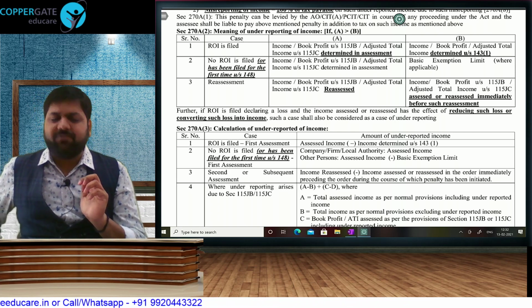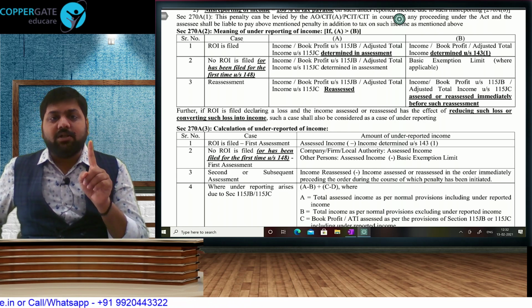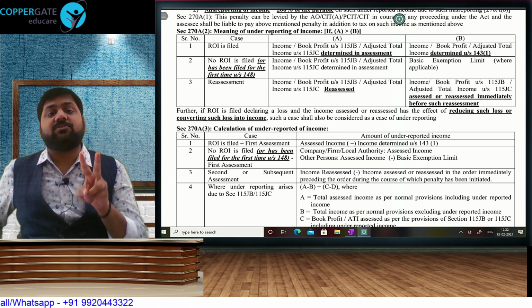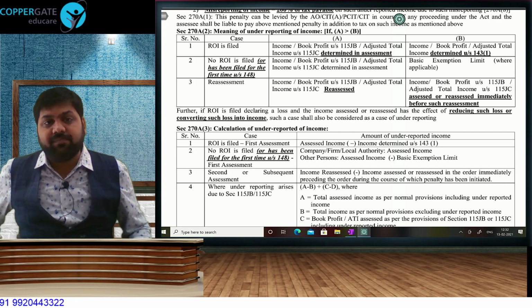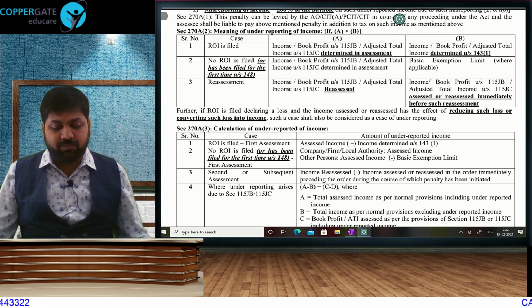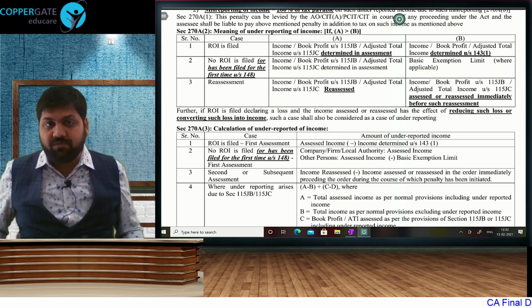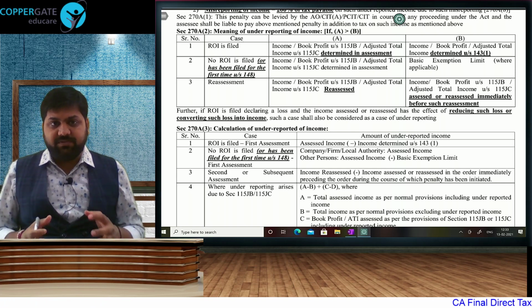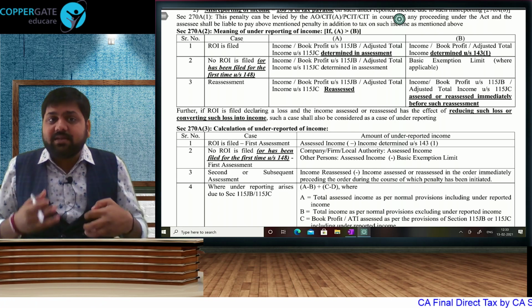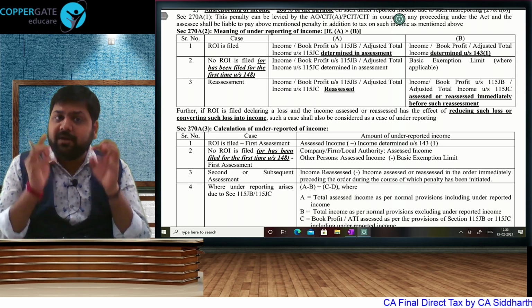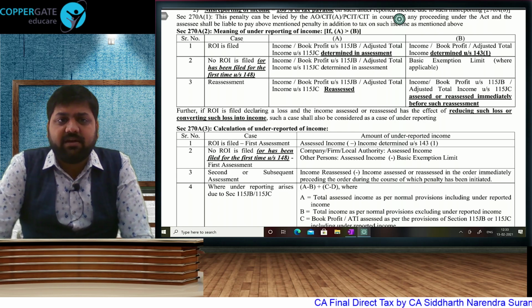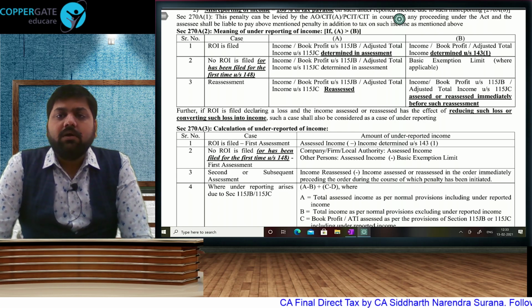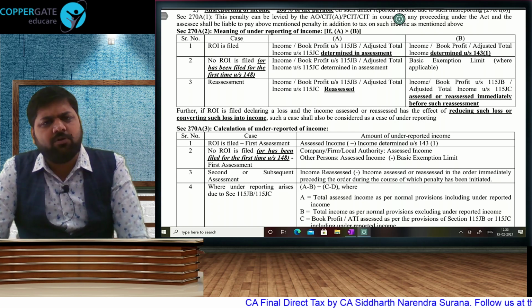And misreporting definition includes things like false entry, misrepresentation or suppression of facts, income not shown, false expense shown, investment not shown, transfer pricing transaction not reported. When we learn the definition of underreporting and misreporting, this is revision. When we learn, we realize that both will always happen together. And there is still controversy. This provision came in AY 17-18 and there is still controversy about when alone underreporting or alone misreporting will happen.